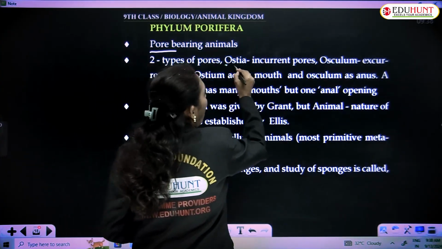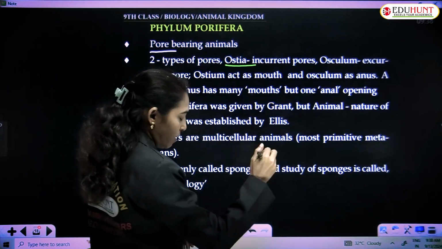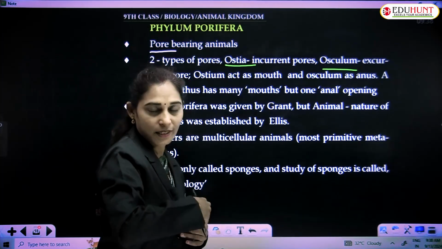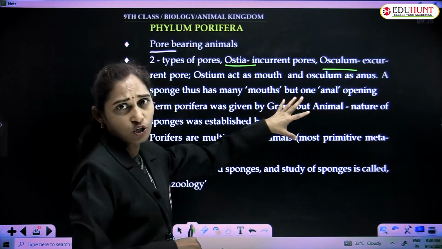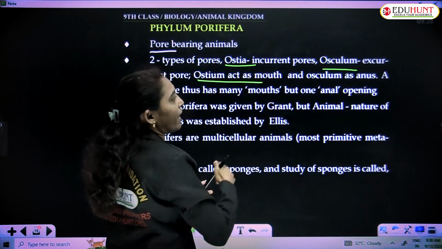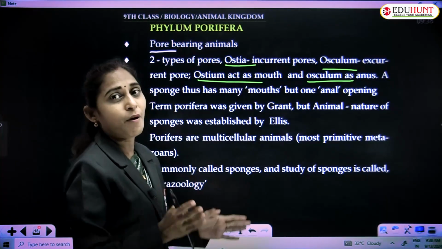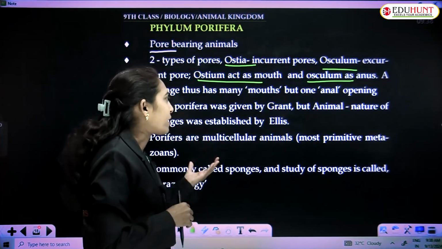One is ostia, incurrent pores, and osculum, that is excurrent pores, and water comes in and moves out. There are many ostia and a single osculum. Ostium acts as the mouth and osculum acts as the anus. That is why there are many mouths but only a single anus in Porifera.